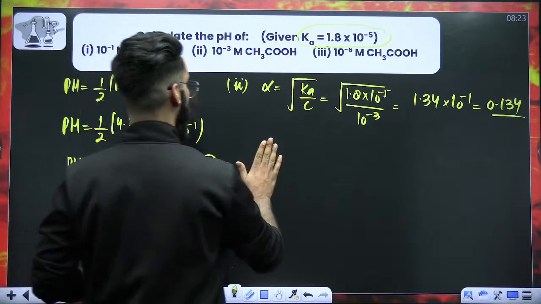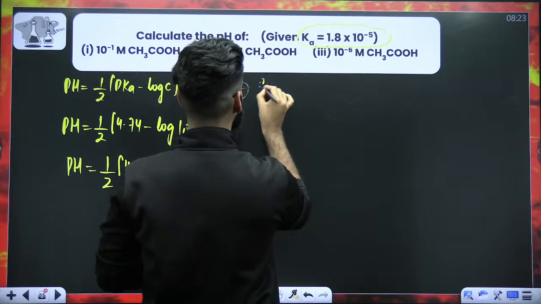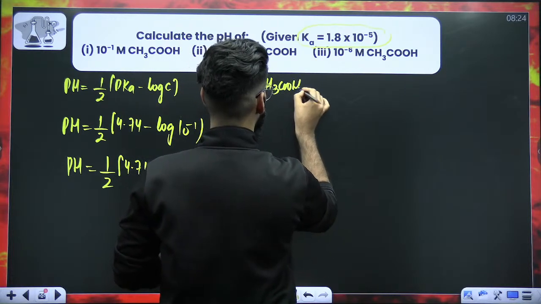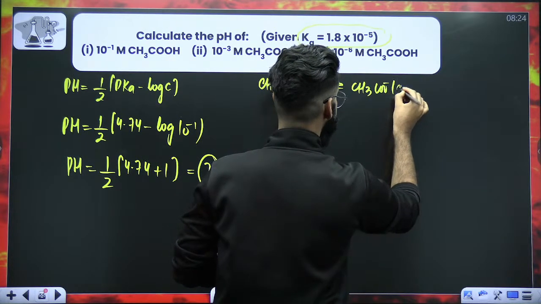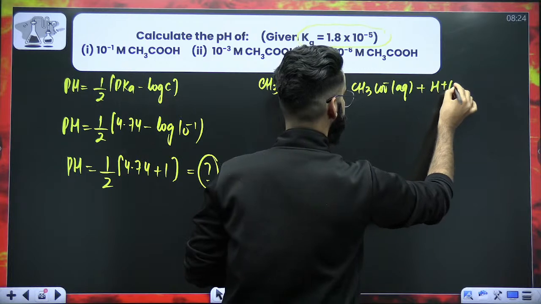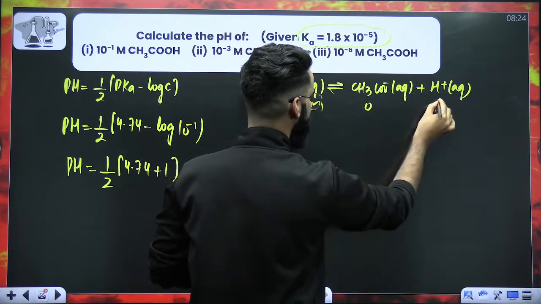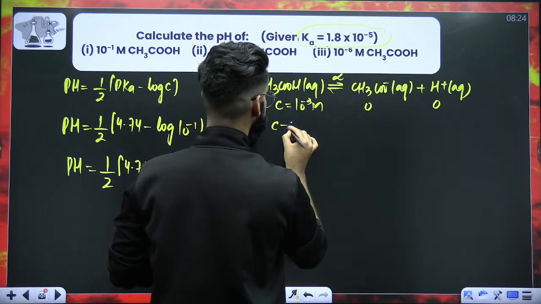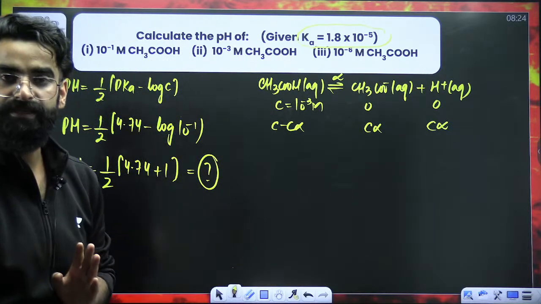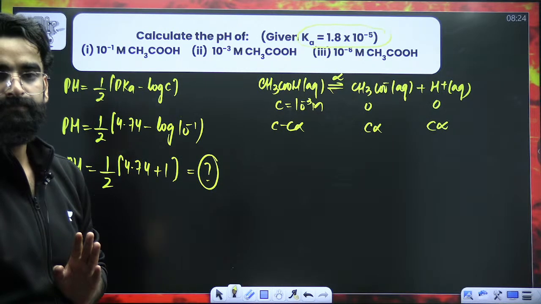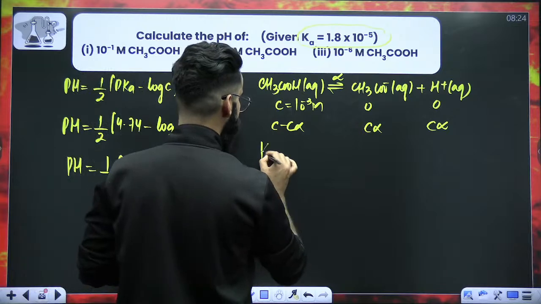Let's try to understand what the general procedure here is. It's very simple. CH3COOH, when it goes into water, will give CH3COO negative aqueous plus H positive aqueous, right? Its concentration is C, which is 10 raised to minus 3 molar. This is 0, this is 0. With degree of dissociation alpha, it becomes C minus C alpha, C alpha, and C alpha, correct? Clear till here?